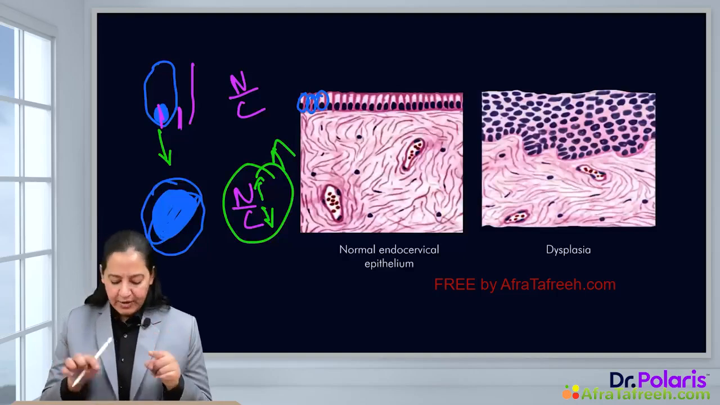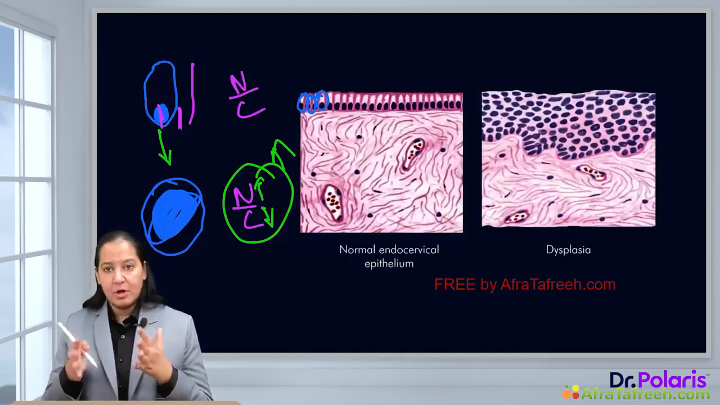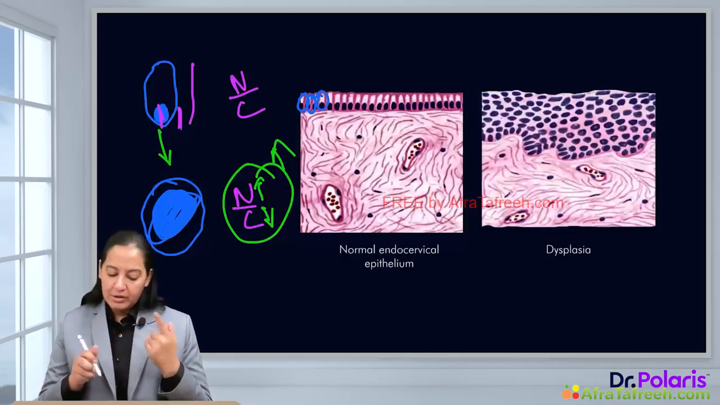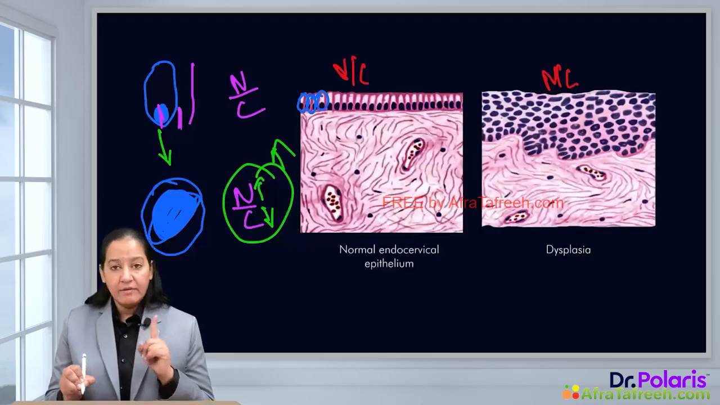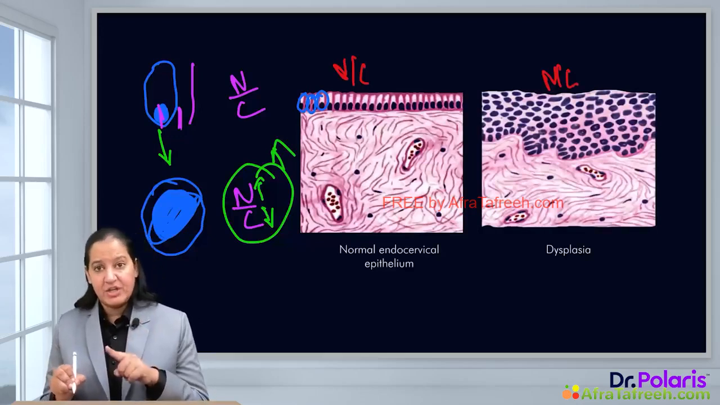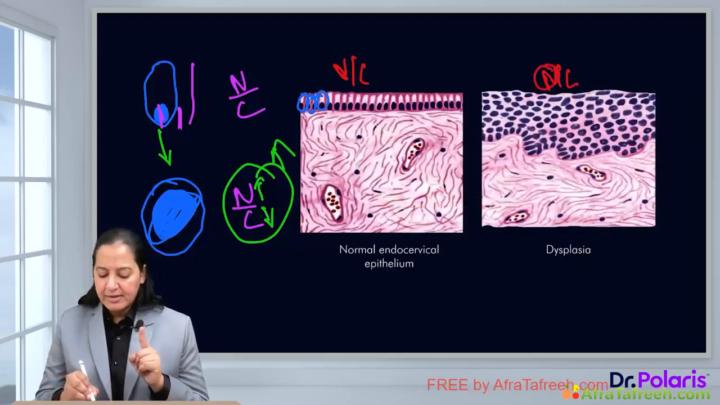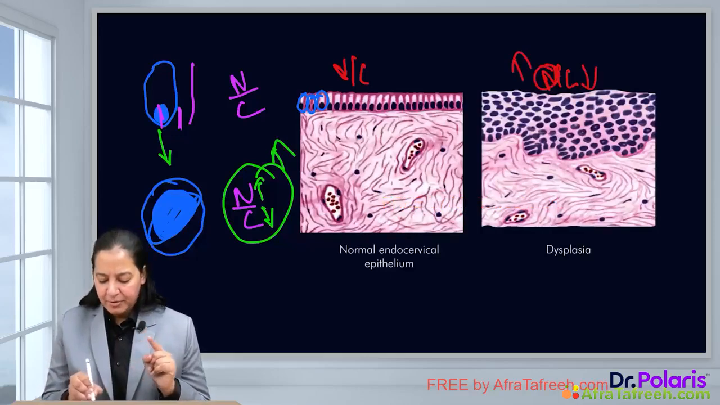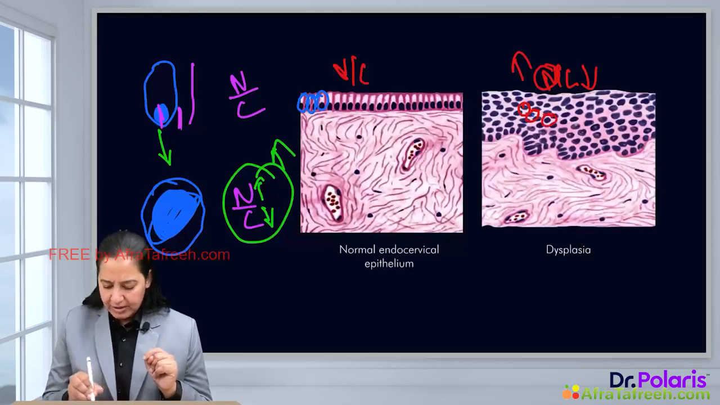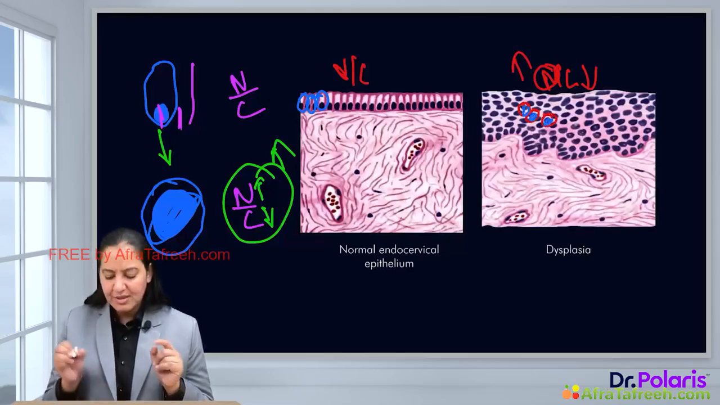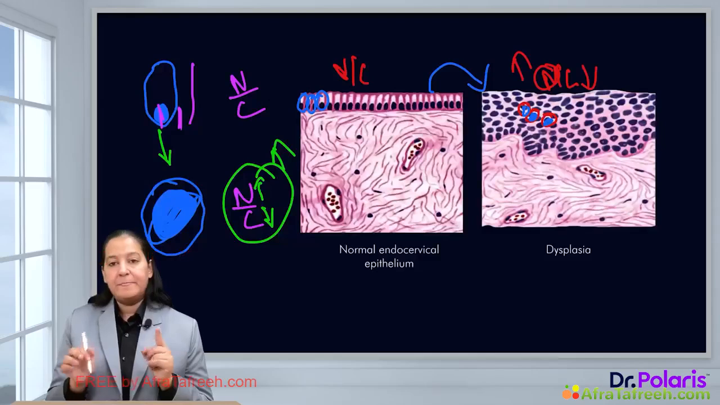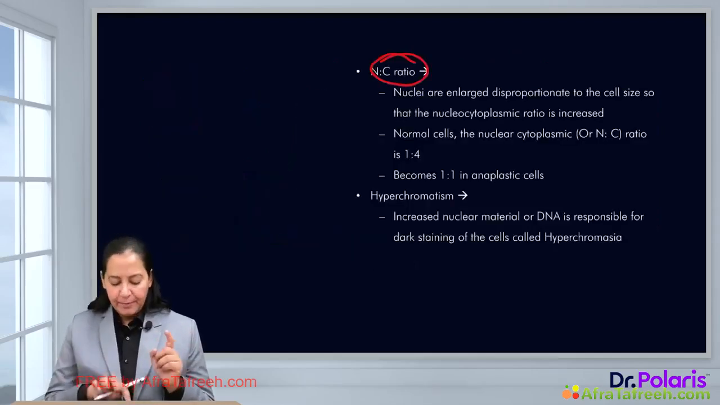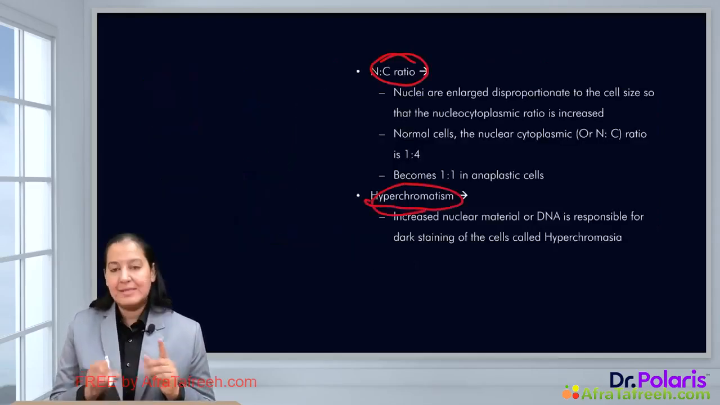That is the meaning. You can appreciate the change in these diagrams, which are drawn on the left hand side and right hand side. On the left hand side, calculate the NC ratio here, and calculate the NC ratio here. You will find in the diagram of dysplasia, the right hand side, the nucleus is more in size. I am drawing the cytoplasm with red color and the nucleus with blue color. You can appreciate the nucleus is increasing in size and the cytoplasm is decreasing in size as compared to normal. This is the NC ratio. The next property is hyperchromatism.